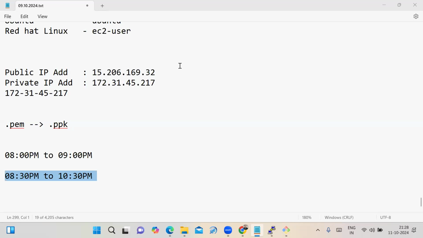But if any organization wants to change the username according to their application, then what do we have to do? We have to add the user. I'll tell you how to add the users.